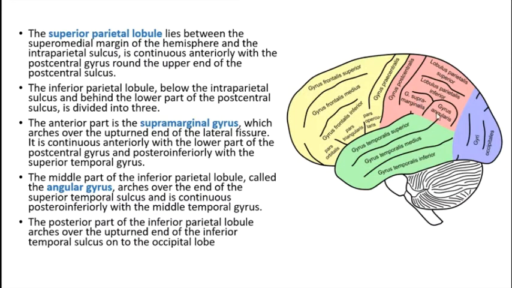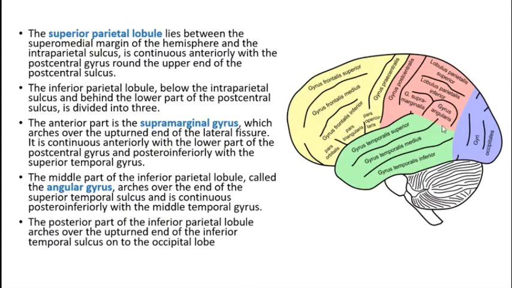It is continuous anteriorly with the lower part of the post-central gyrus and posteroinferiorly with the superior temporal gyrus. The middle part of the inferior parietal lobule is called the angular gyrus. And how do you locate it? It arches over the superior temporal sulcus. This is the superior temporal sulcus, and where it ends, you find the angular gyrus. So for the supramarginal gyrus, look at the end of the lateral fissure, and for the angular gyrus, look at the ending of the superior temporal sulcus. The posterior most part of the parietal lobule arches over the inferior temporal gyrus and is continuous with the occipital lobe.